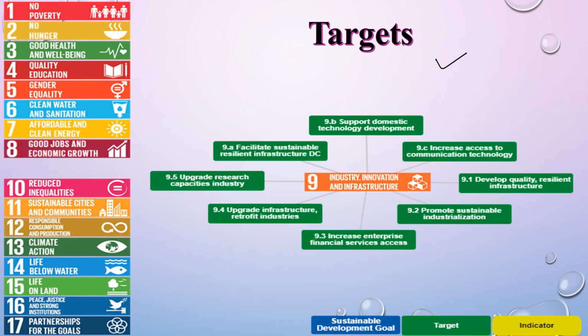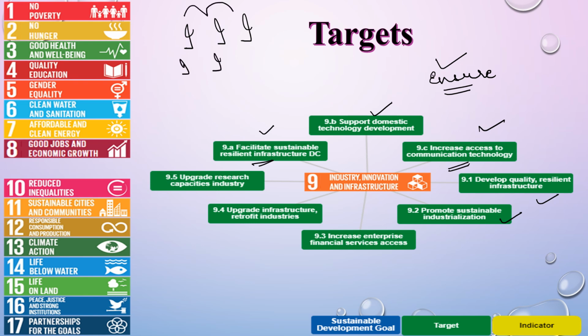Now, what are the targets? Firstly, facilitate sustainable resilient infrastructure. So we need to have proper infrastructure. Support domestic technological development. We have to ensure technology. Increase access to communication technology. Develop quality resilient infrastructure. Promote sustainable industrialization. These are the 3 pillars of this goal: industry, innovation, and infrastructure. So we need to industrialize. Increase enterprises' access to financial services, upgrade infrastructure, retrofit industries, upgrade research capacity in industry. So these are the targets which are to be achieved under this goal.